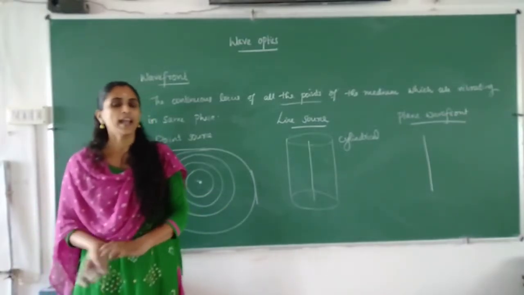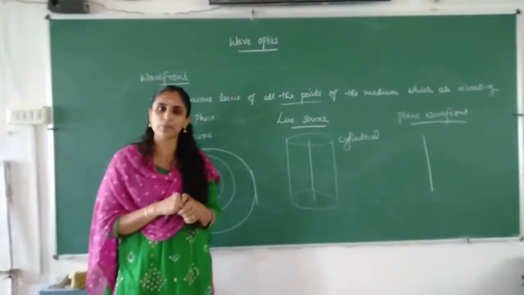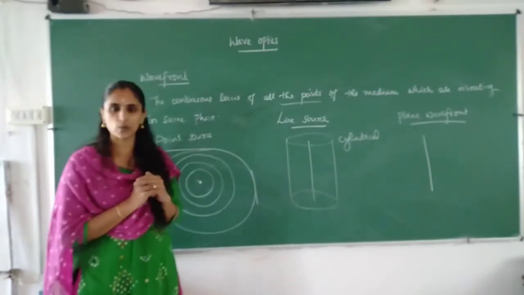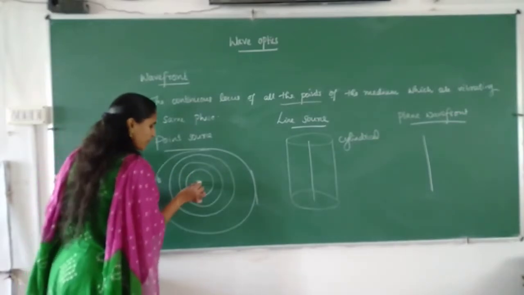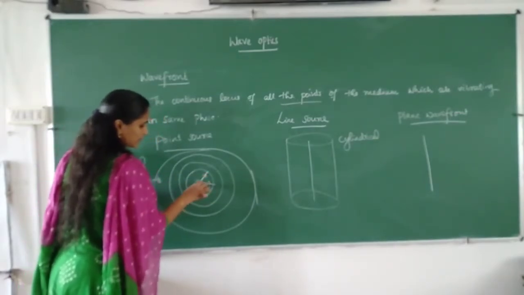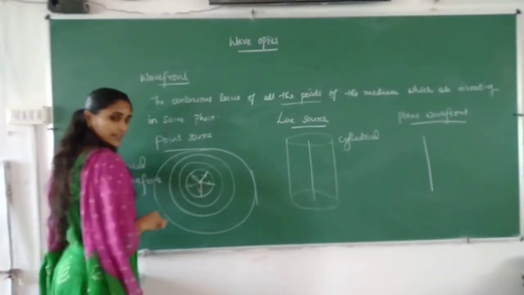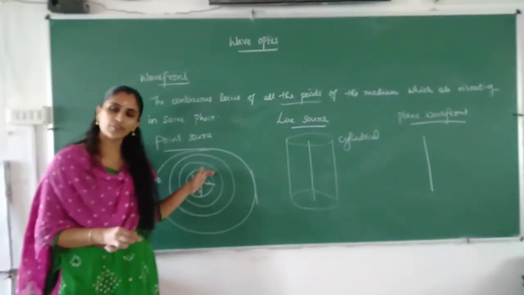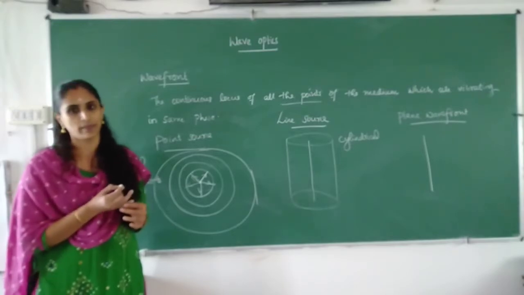Okay, is it clear? And in the case of ray, here we discussed wavefront. In the case of ray, we can say that ray will be always perpendicular to the wavefront. Okay, we can show like this. It will be perpendicular to the wavefront, and the time taken by the ray to travel from one wavefront to another through any ray will be the same.